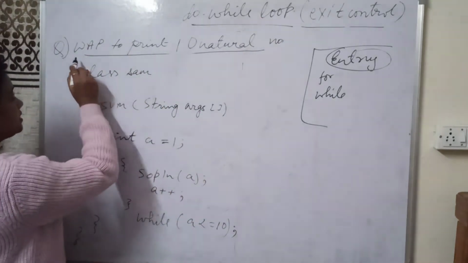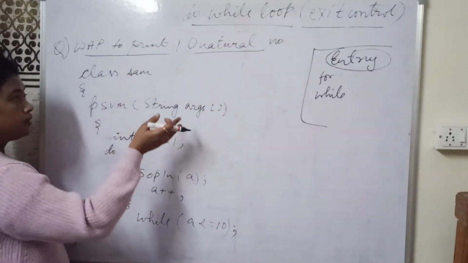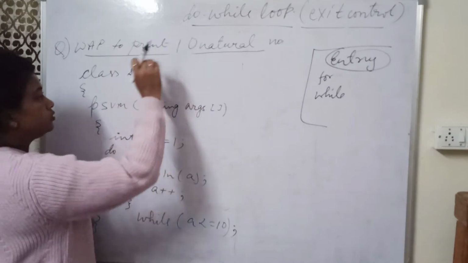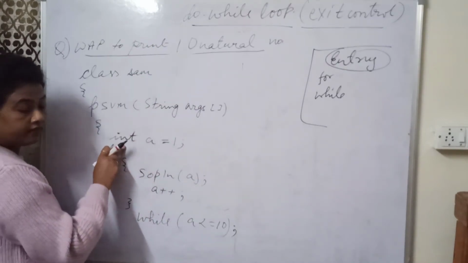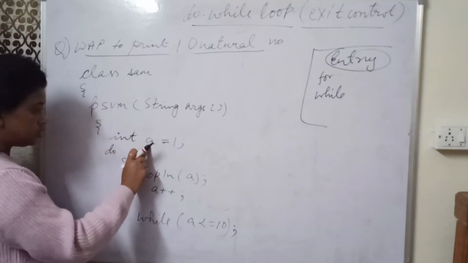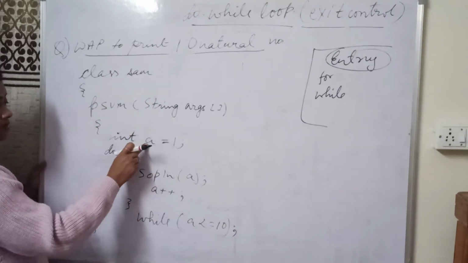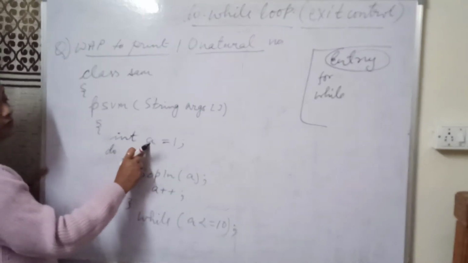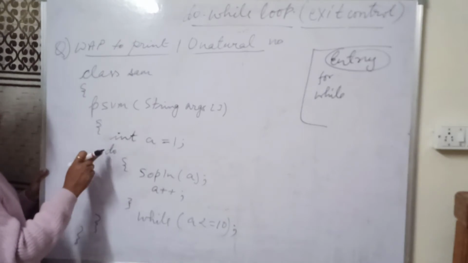Now again I am taking the same example. Write a program to print 10 natural numbers. Now how to write the same program with the help of a do while loop. This is my class, this is my function, this is the variable declaration and initialization. So A is my do while loop variable, with the initial value 1. So this is my do statement.